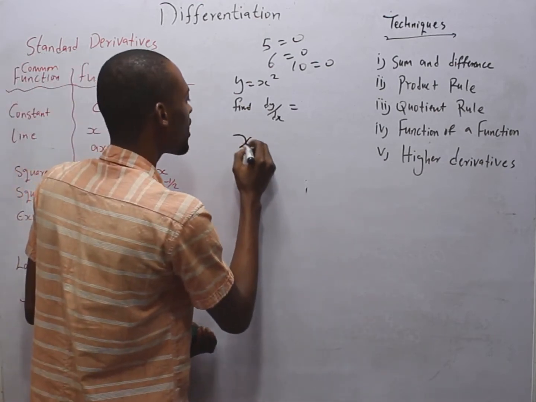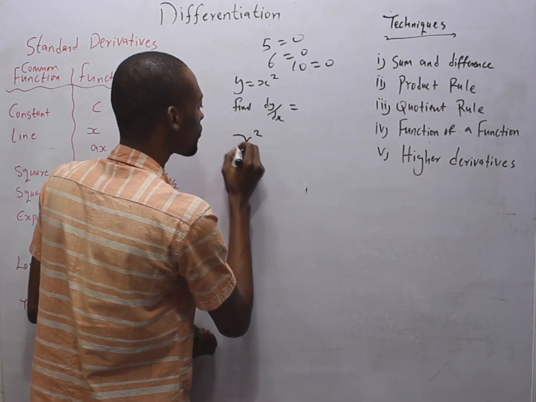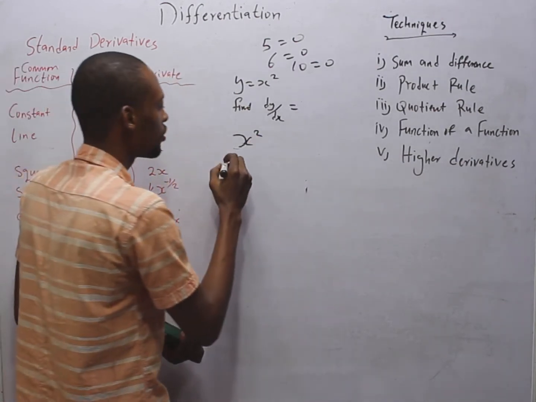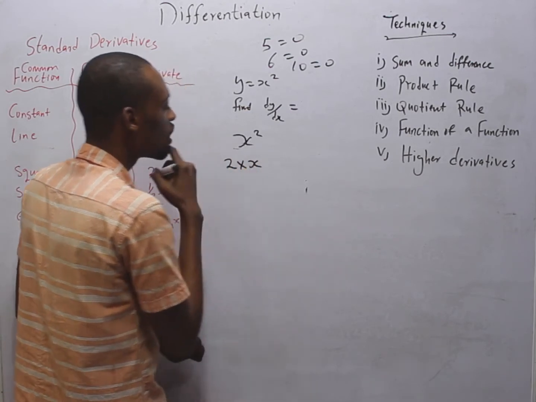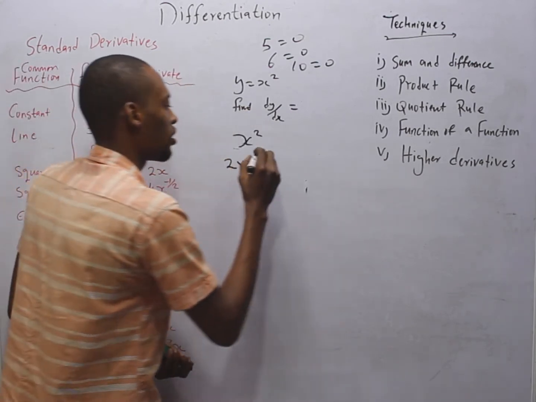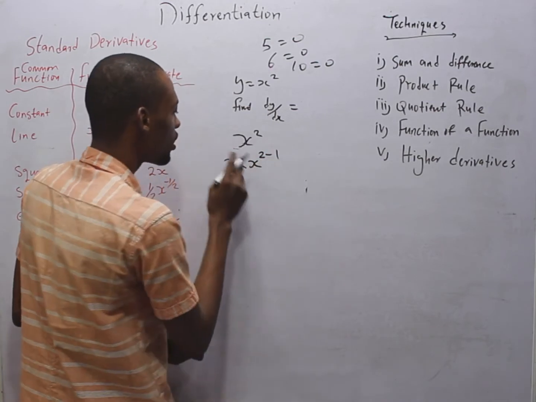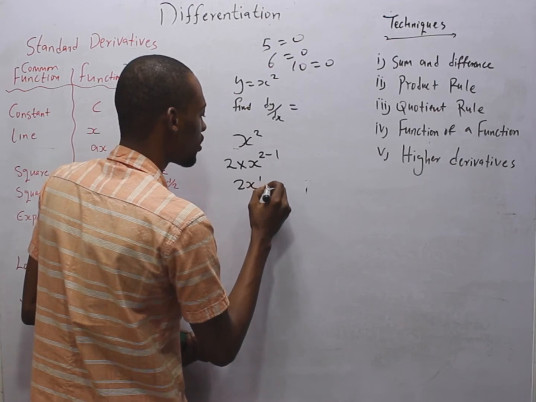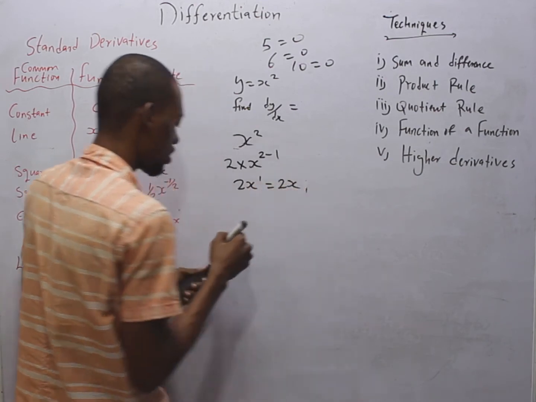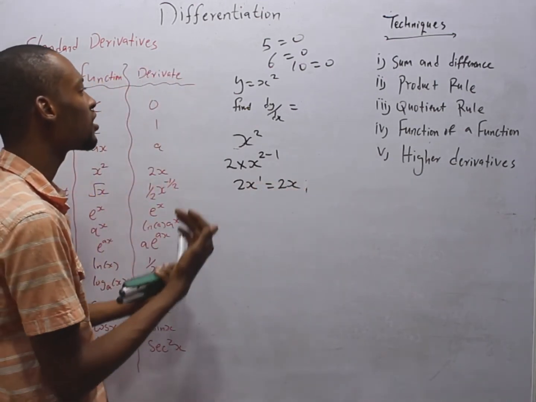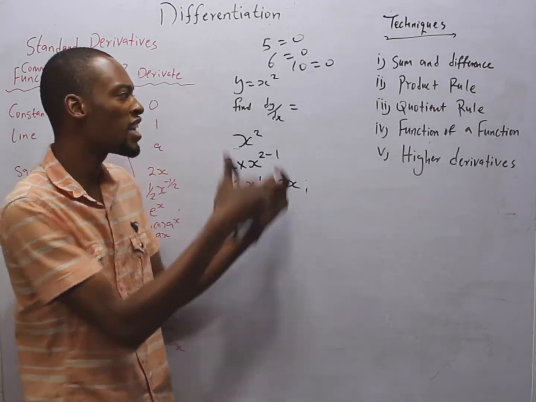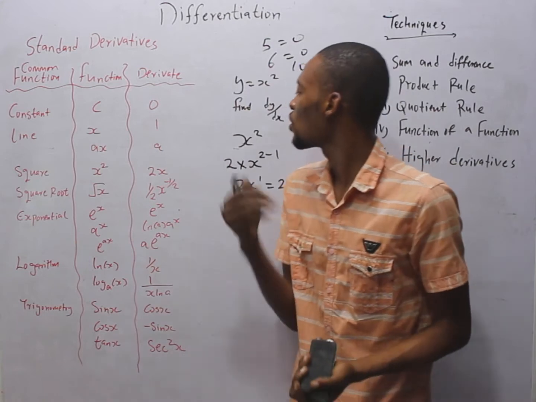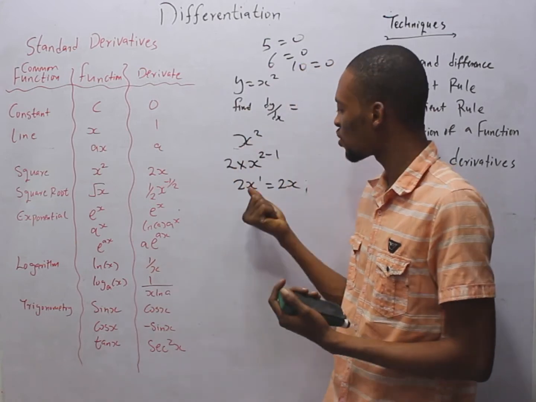Like I told you, s squared, we use the power to multiply the function. 2 times s, we subtract 1 from the power. 2 minus 1. 2 times s is 2s, and 2 minus 1 is 1. So this is 2s. If I tell you differentiate s squared, you don't need to follow first principle or solve. It's a standard derivative. Simply say that when you differentiate s squared, you get 2s.